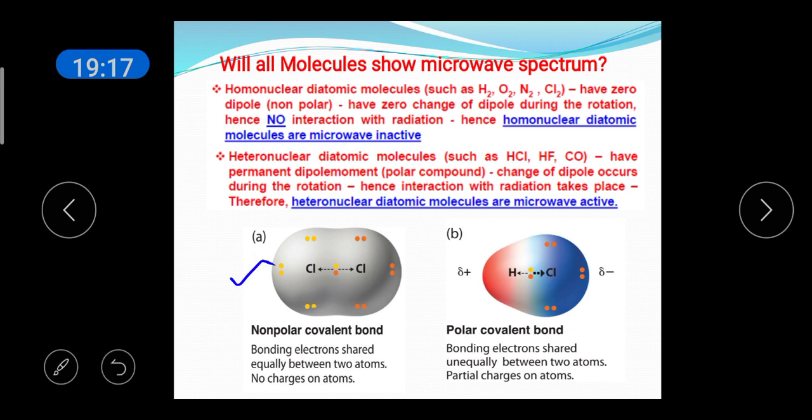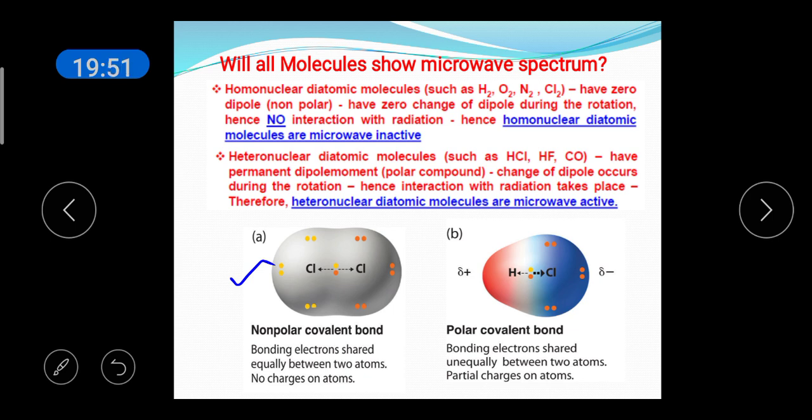You see the first figure, chlorine molecule, you have 2 chlorine atoms. The bonding electrons are shared between the 2 atoms. So, there is no net charge on the atoms. The center of mass of the positive nuclei is situated on the center of the negative electron cloud. So, there is no net charge on the molecule. So, such molecules are called non-polar molecules.